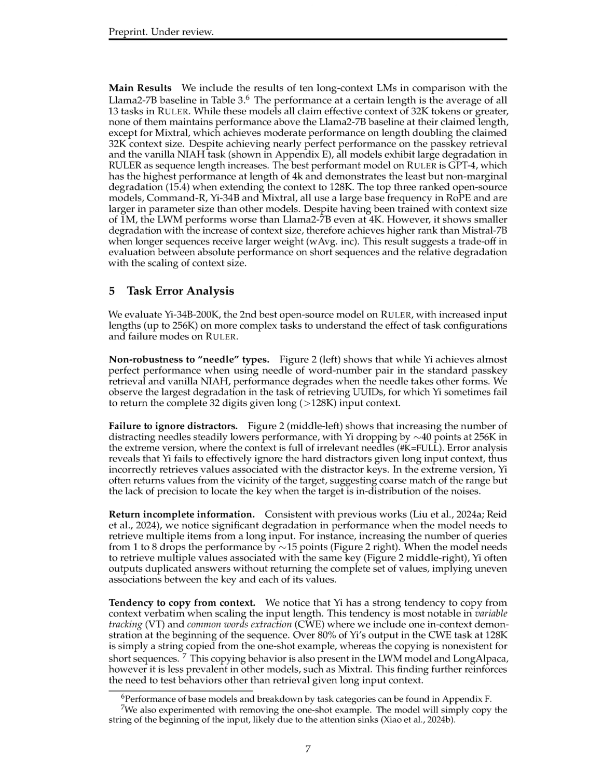Section: Return incomplete information. In this section, we observed a significant drop in performance when our model had to retrieve multiple items from a long input, as seen in previous works. For example, increasing the number of queries from 1 to 8 led to a decrease in performance by around 15 points. When the model needed to retrieve multiple values associated with the same key, it often gave duplicated answers without providing the complete set of values, indicating uneven associations between the key and its values.